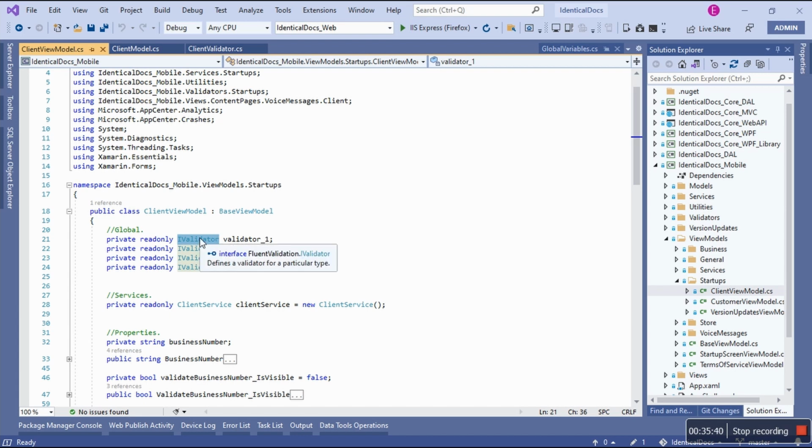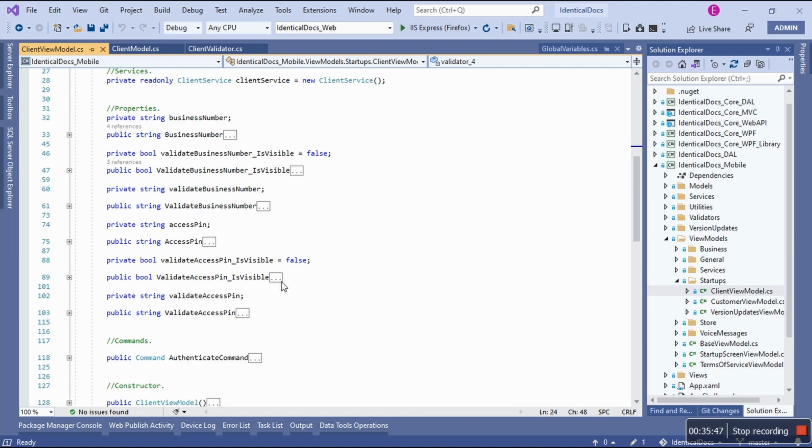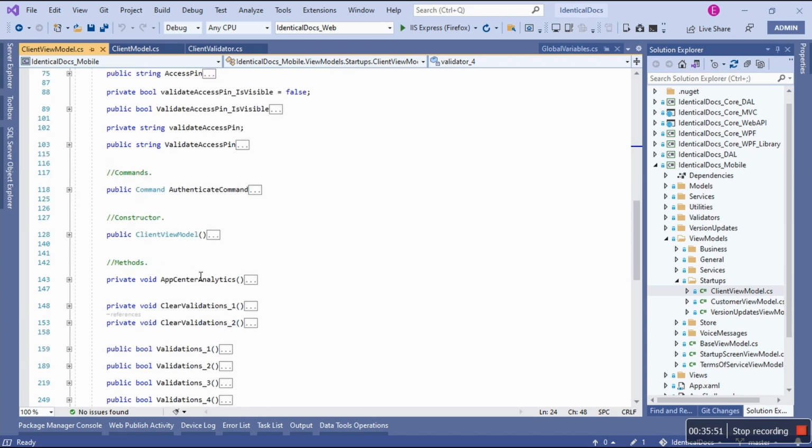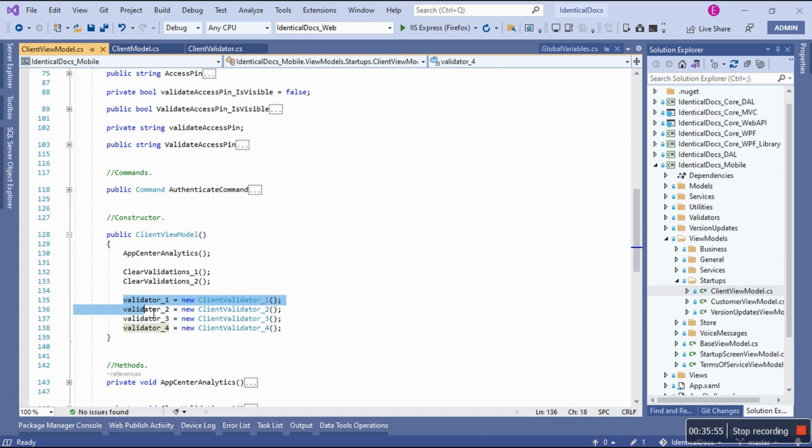So I have iValidator, validator 1, 2, 3, 4, because I have 4 classes. And then I have the constructor. We need the constructor to initialize them. There we go. See, that's how we initialize client validator 1, 2, 3, 4 classes. And then I have methods, clear validation 1 and 2.